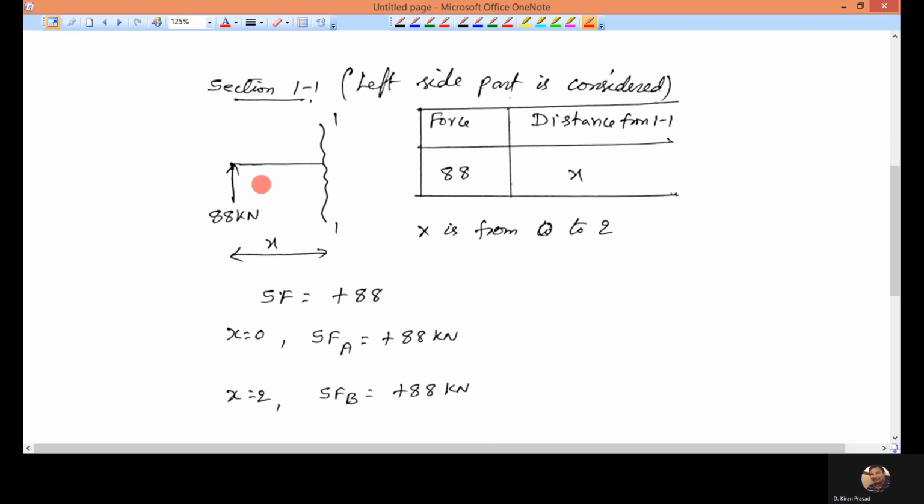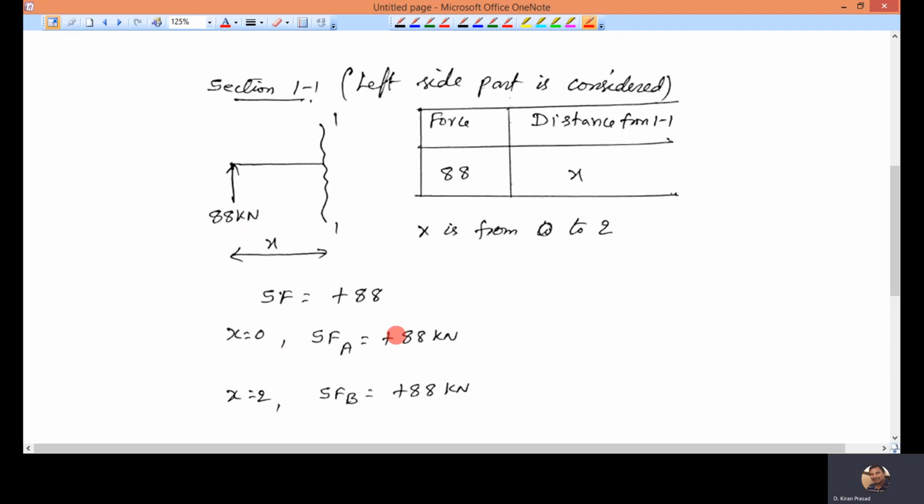Shear force and bending moment. Only one force is acting, 88. The distance of that force from the section is x. So the shear force is only one force, which is 88. Left side part, upward positive.